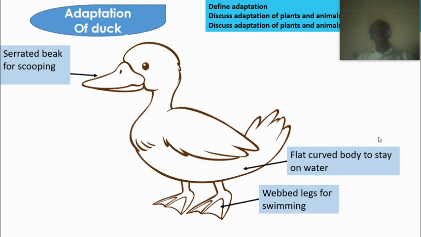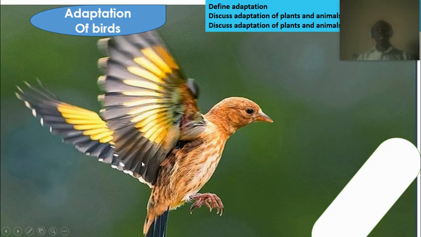If you look at the body, it's curved like a canoe or boat, which helps them live on top of the water without sinking. Now let's look at the flying bird. A bird is a good example, and they have special features that help them to fly and to live as a terrestrial, flying animal.